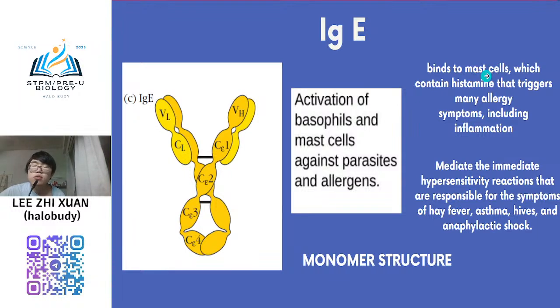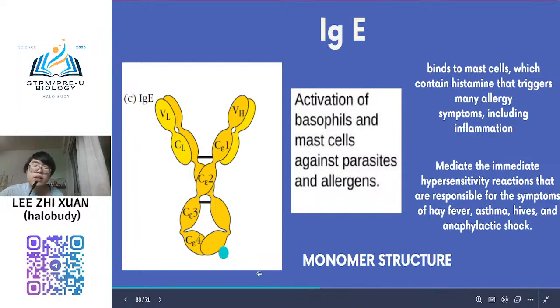Mast cell is one type of leukocyte containing histamine that triggers many allergic symptoms. So IgE binds to the mast cell to activate it, so it triggers this allergic reaction. Normally it is also the immediate hypersensitivity reaction responsible for the symptoms of hay fever, asthma, and also anaphylactic shock. So this is the monomer structure.